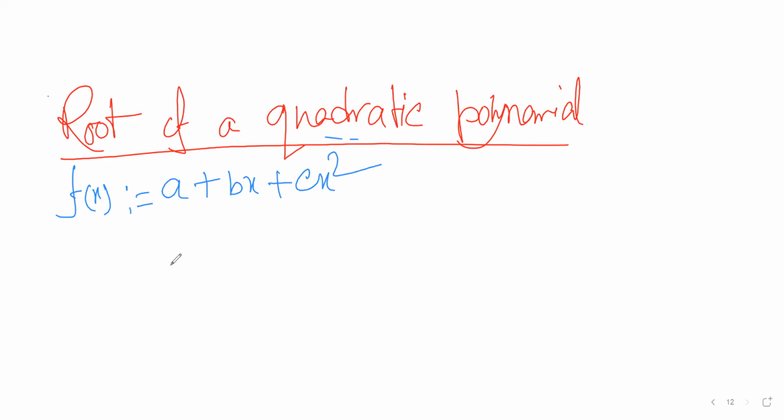Okay. So cx square plus bx plus a equals to 0 for x equals to alpha. I want to find this alpha.